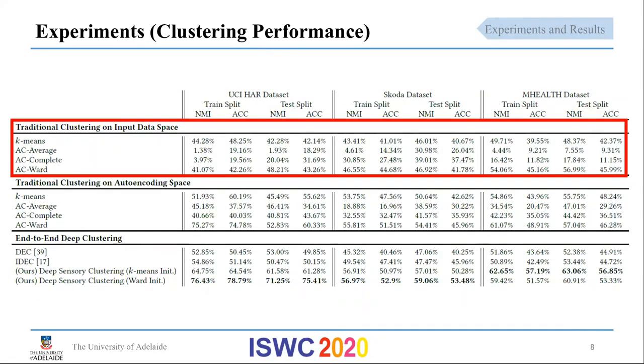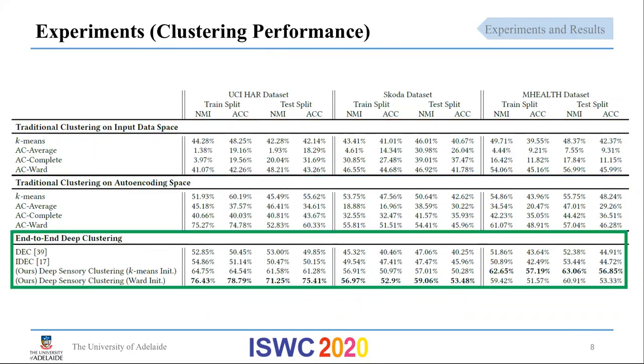We report performance of clustering methods on the raw input data space, the autoencoding space, as well as the end-to-end cluster assignments. It is evident that our method outperforms not only the traditional clustering methods, but also the deep clustering baselines on the three HAR benchmark datasets. This highlights the effectiveness of our framework and the necessity of incorporating recurrent structures in the architecture design to cater for the sequential nature of the sequences.